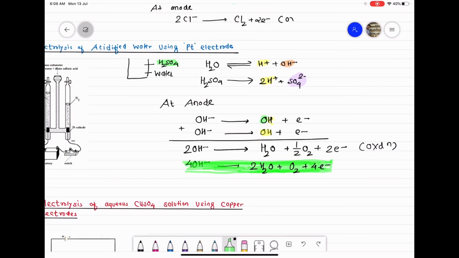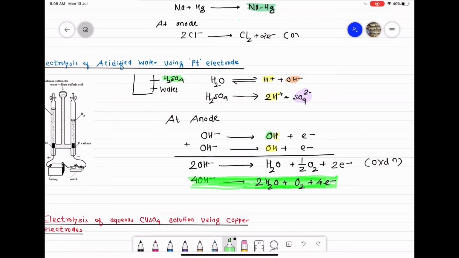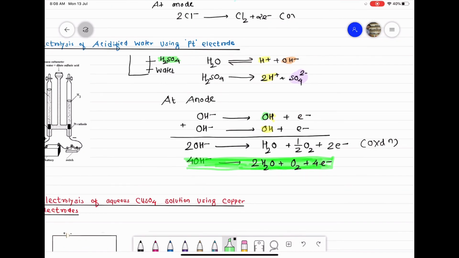So class, reaction at cathode. At cathode we have only one ion, that is H+ ions. So at cathode H+ ions accept electron and become H, but class H exists as H2. So if I write H2, that means 2H+ plus 2 electrons gives you H2.